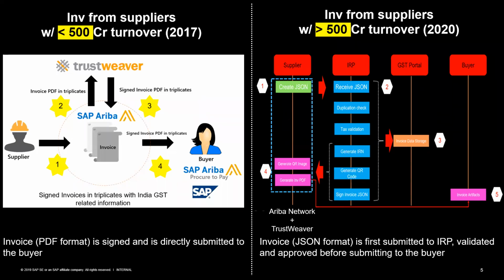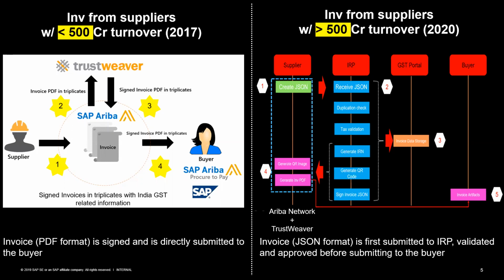In the background, a JSON file will be created and submitted to the IRP. What Ariba Network will also do, once the invoice has been successfully validated by the IRP, is create a human readable format of the invoice, which is the invoice PDF. It will affix a QR image to the invoice. It will also provide the invoice reference number, the unique 64-digit number for that invoice that is provided by the IRP. This information will be submitted to the buyer.